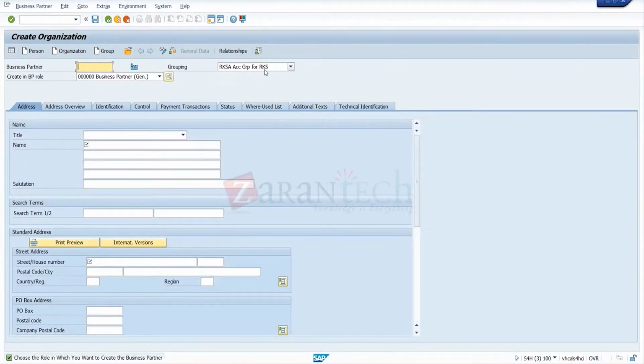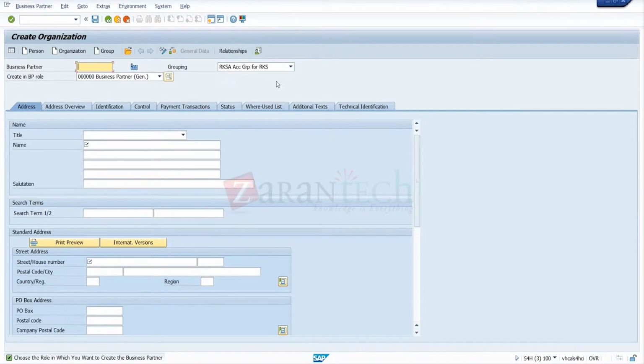This could be in the grouping. No, this account is not this. It's the account group. It's not related to the BP role category. It's only for account number ranges. Basically, for number ranges. The grouping we created yesterday, finance account cross application, I showed the Excel number also. For that only is the account group here.